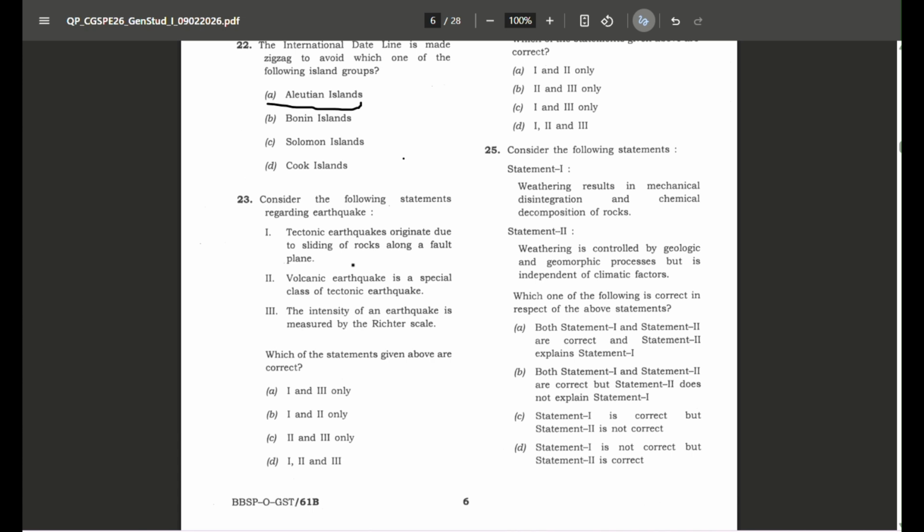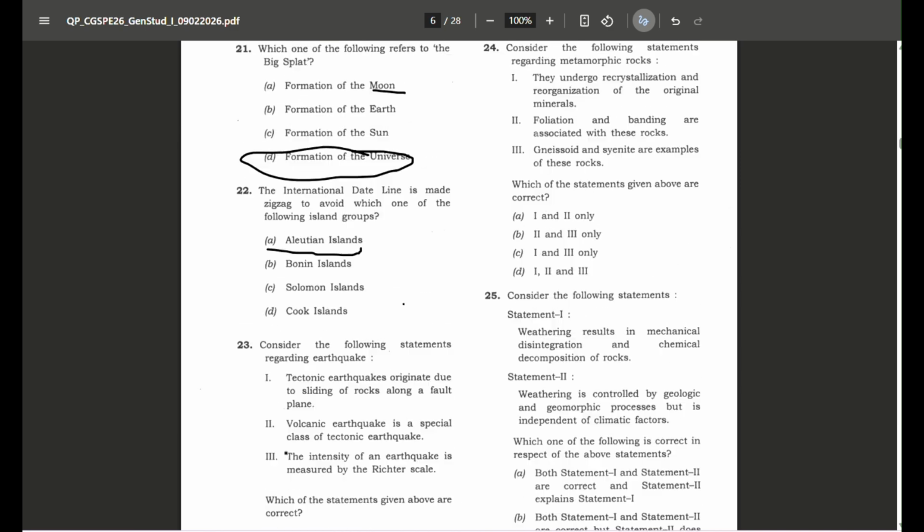The intensity of an earthquake is measured by Richter scale. So this statement is definitely wrong. Why? Because the Richter scale is used for measuring the magnitude of earthquake, not the intensity. And statement second is also correct. So the answer will be option B, that is 1 and 2 is correct.